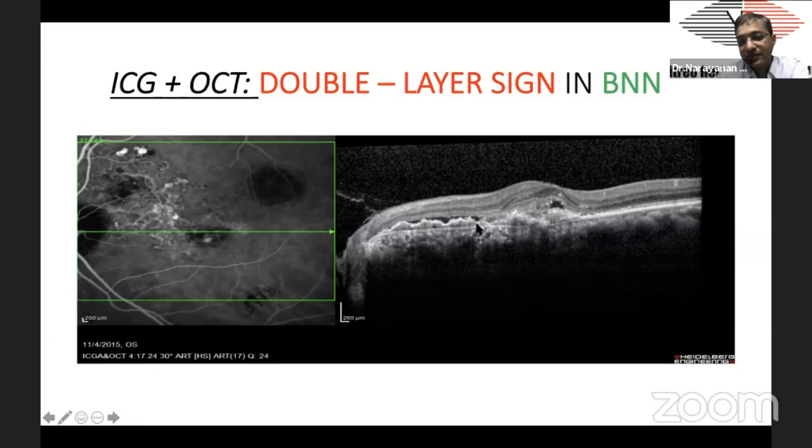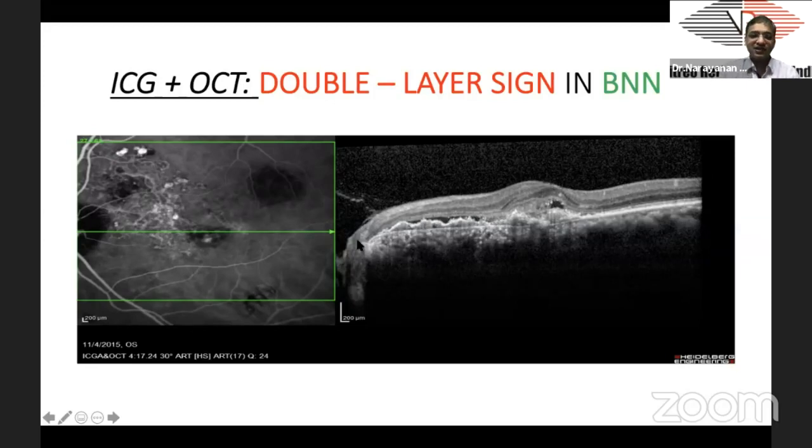This is the RPE and this is the Bruch's membrane, and you see in between there is a reflective lesion, and that is what used to be called the branching vascular network, which is basically choroidal neovascularization. We used to call it BVN, now it's a branching neovascular network, so they call it BNN. Whatever the terminology, this is the double layer sign or neovascularization.